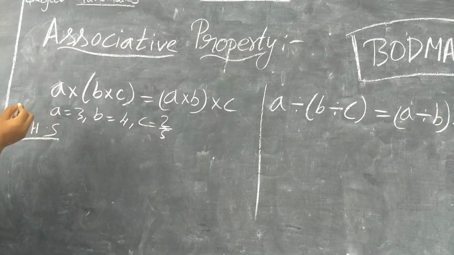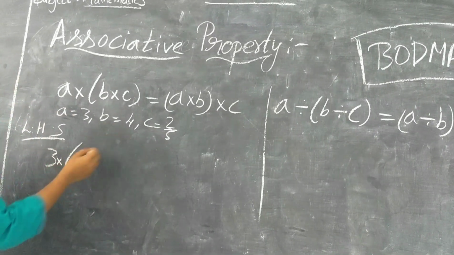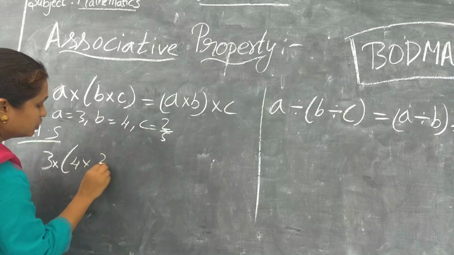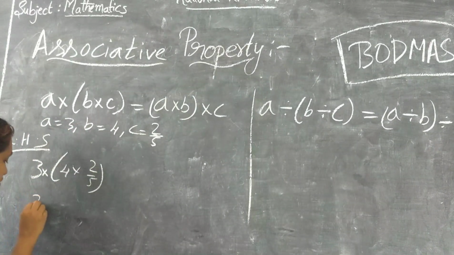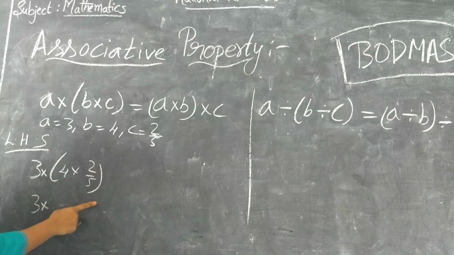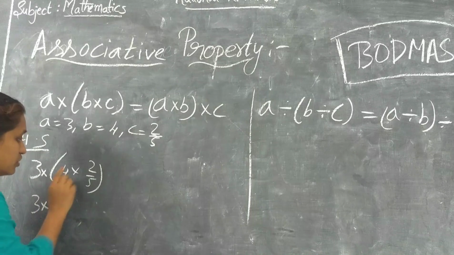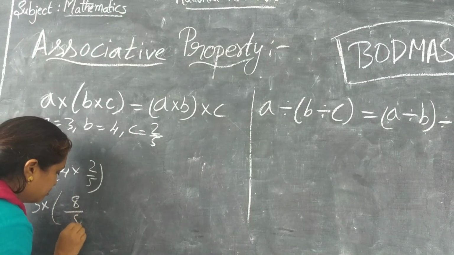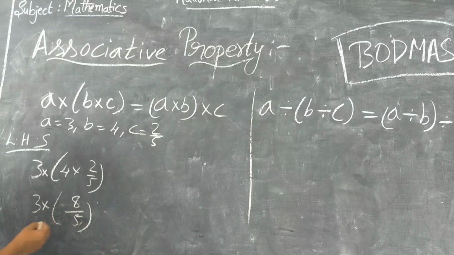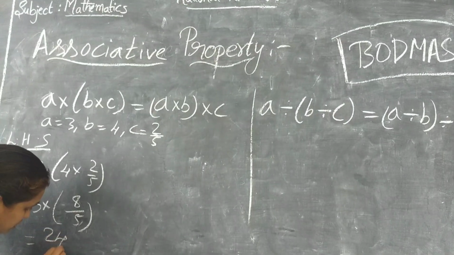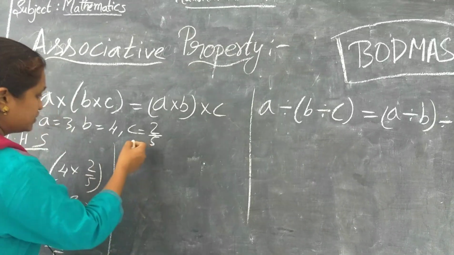What is the LHS answer? 3 into, what is B, 4 into 2 by 5. Let me do first under the BODMAS rule the bracket, which is inside the bracket. 4 2s are 8 by 5. 8 3s are 24, so 24 by 5. This is the LHS side.